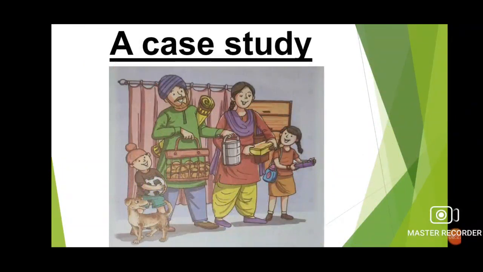A case study. Students, in your book there is a story based on effects of shifting homes. So let's start. There was a man whose name was Rohit. He lived in Kanpur with his wife in a joint family.